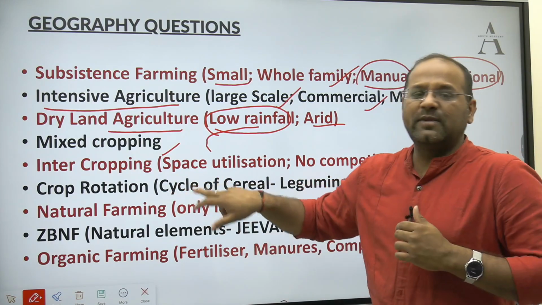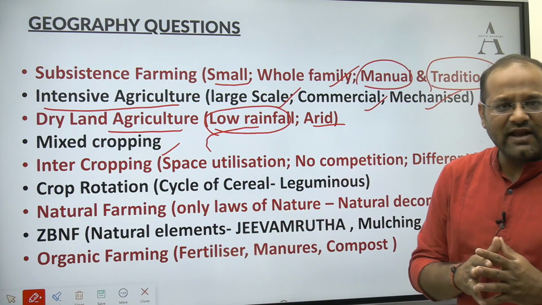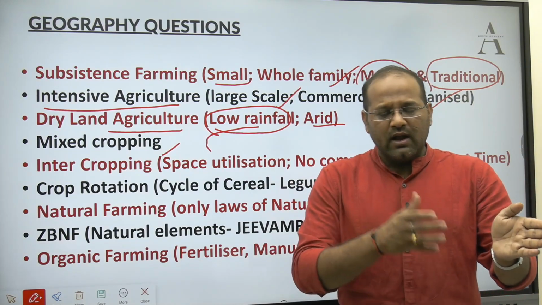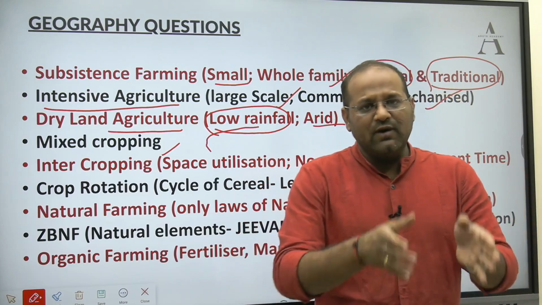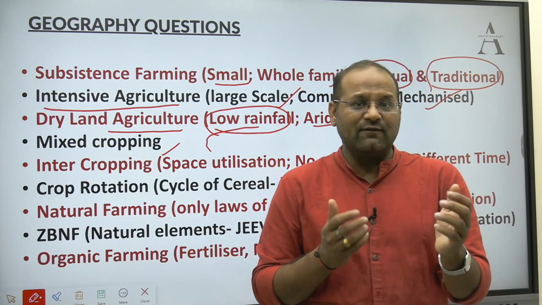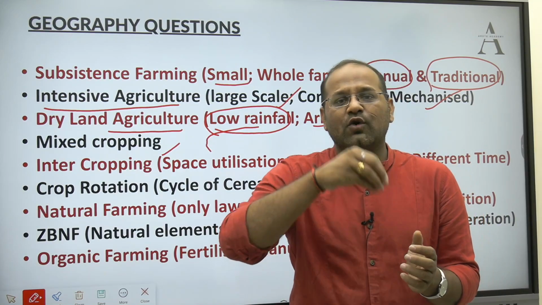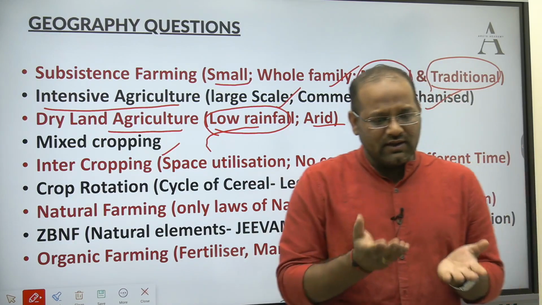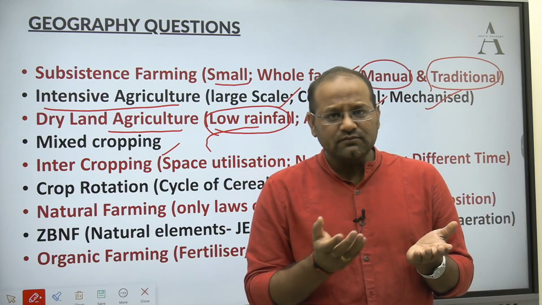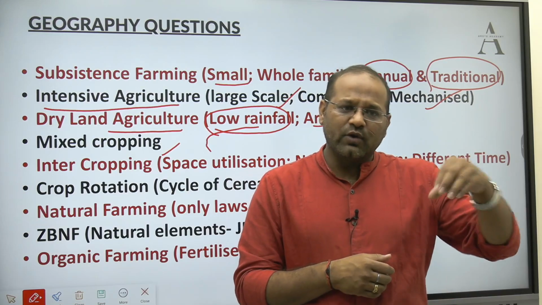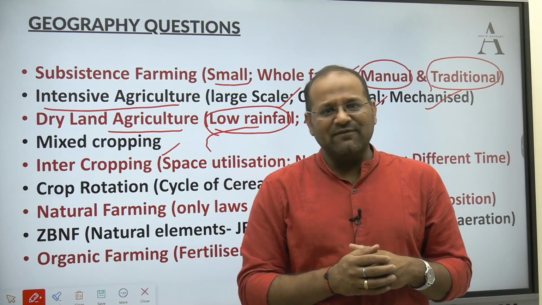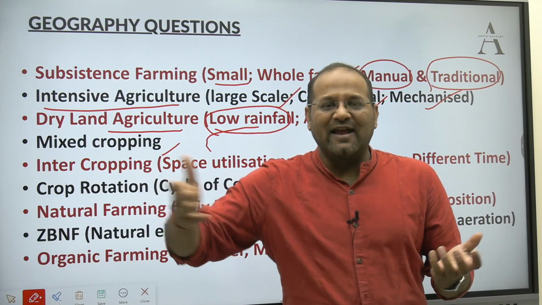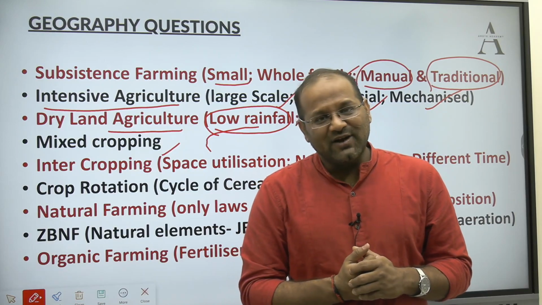In intercropping, we focus on space utilization. There will be different rows. One crop will be in one row, the same crop in another row. In between, whatever empty space is there, the farmers will sow different crops. But what is the key here? The key is that all the crops will have different growing periods. Maybe the sowing time will be the same, but the maturity time will be different, so that they can get revenue from different crops at different times. So it is a way of income security, you can say.